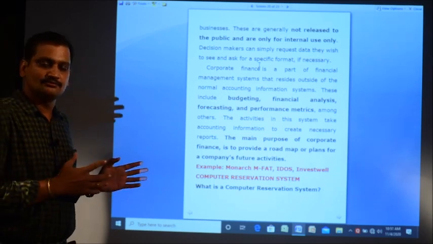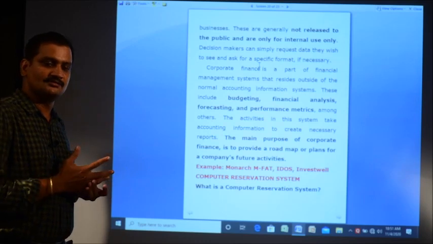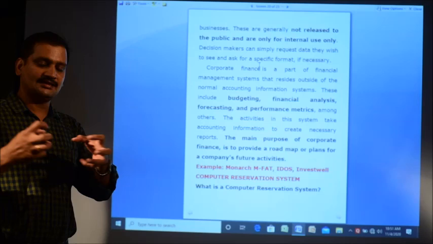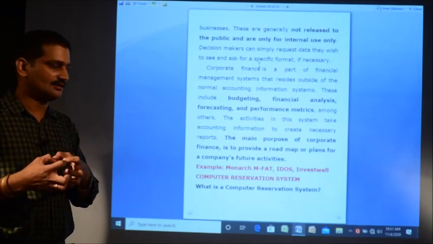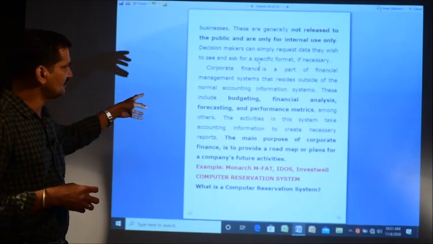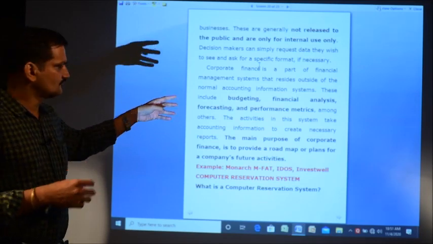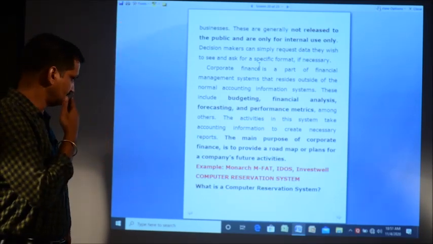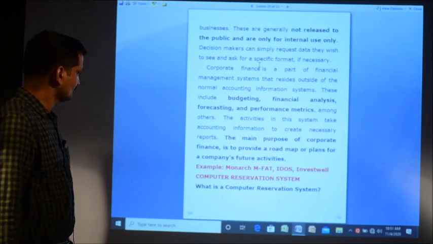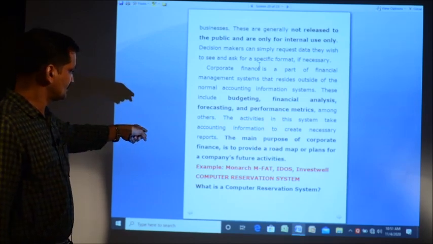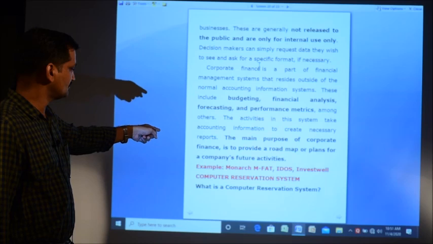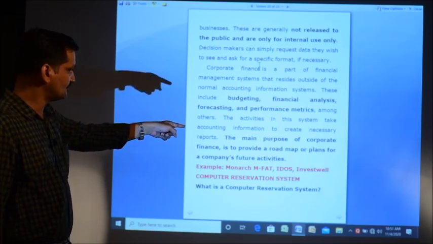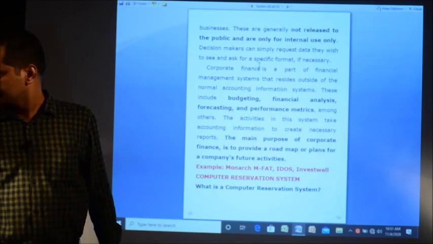So, it has nothing to do with employees, it has nothing to do with the public. Only the administration and management of the organization take the help of these reports to plan the future activity of the company. And some examples of these financial management systems available in the market are Monarch, MFAT, IDOS and InvestWell.